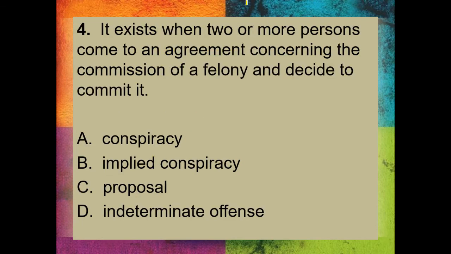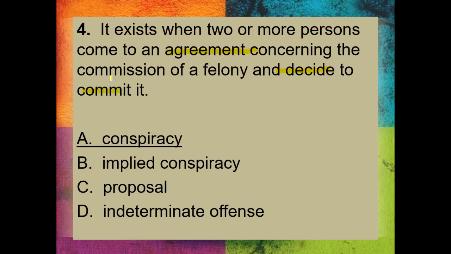4. It exists when two or more persons come to agreement. So, dalawang tao, they come to agreement and decide to commit the felony or the crime. Is it A, conspiracy, B, implied conspiracy, C, proposal, D, indeterminate offense? So, this is what we call conspiracy. There is an agreement and they decide to commit it.